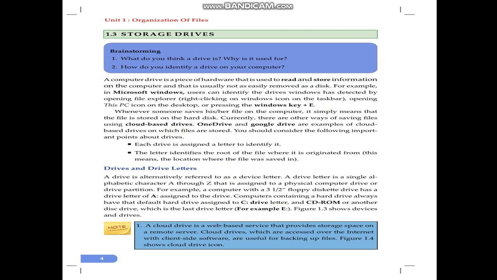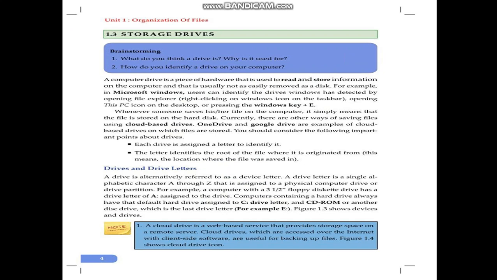They are web-based, server-side storage drives that help us to upload and store our files. If our files are corrupted or deleted, we can have a backup in cloud-based drives. The best examples are OneDrive and Google Drive.